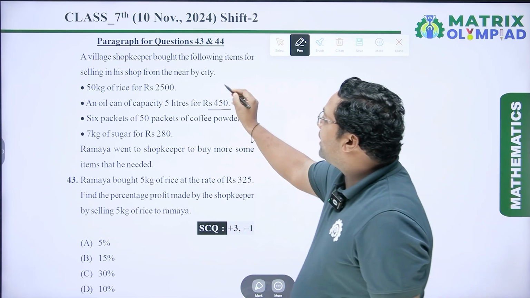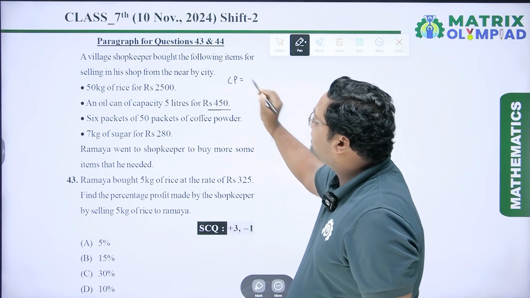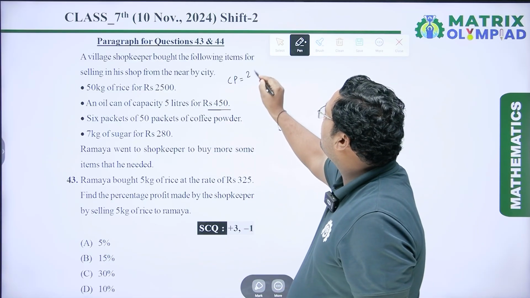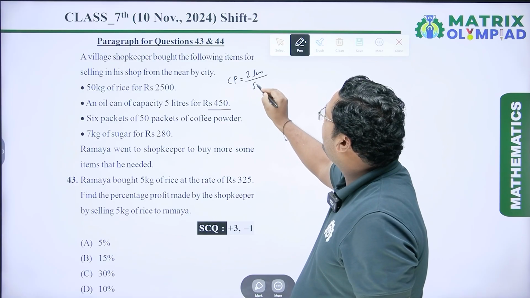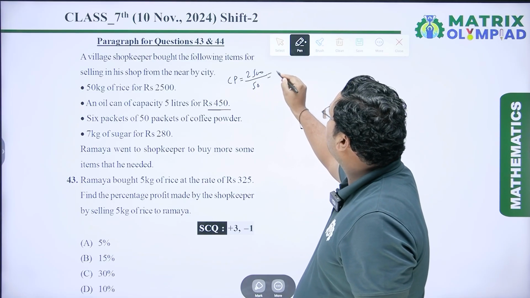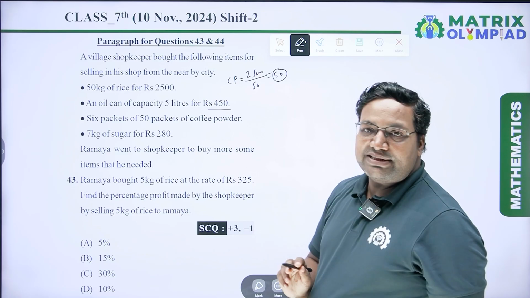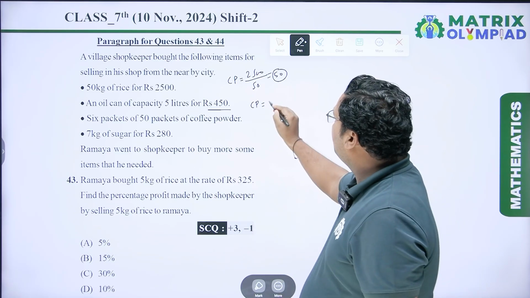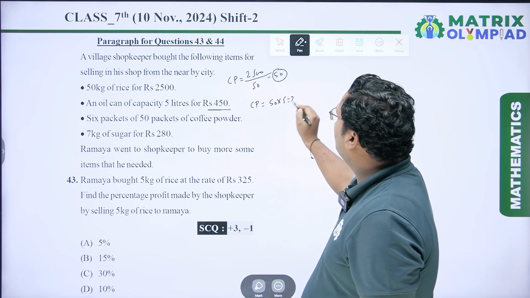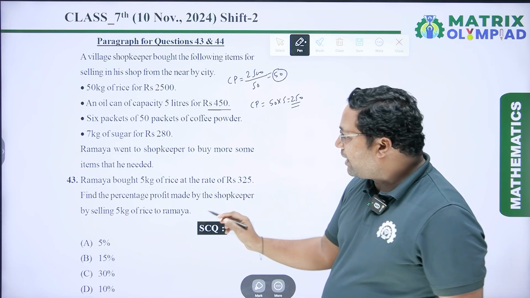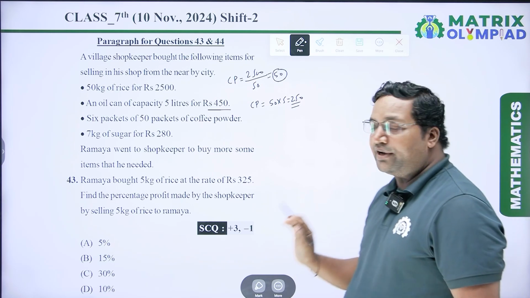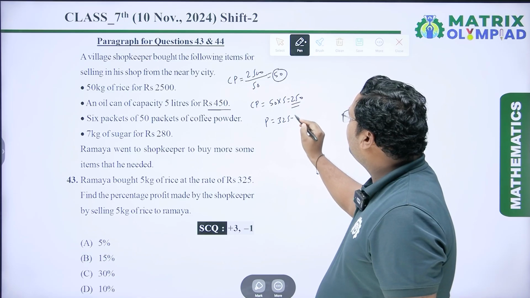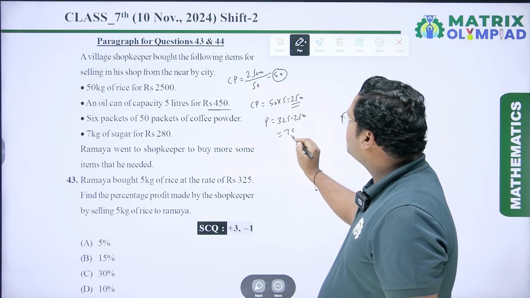So here, first we have to calculate the cost price of 1 kg of rice. So 1 kg of rice cost is 2500 upon 50, which is equal to 50. So the cost of 1 kg rice is 50 rupees. So the actual cost price of 5 kg of rice is 50 into 5, which is equal to 250. And Ramaya bought 5 kg of rice at the rate of 325. So the profit is 325 minus 250, which is equal to 75.